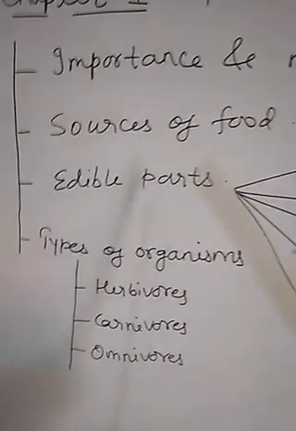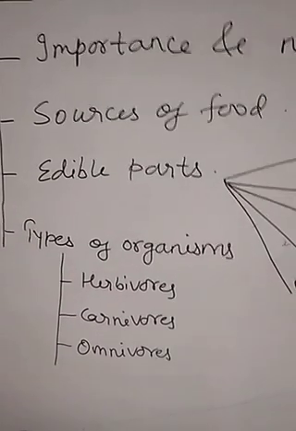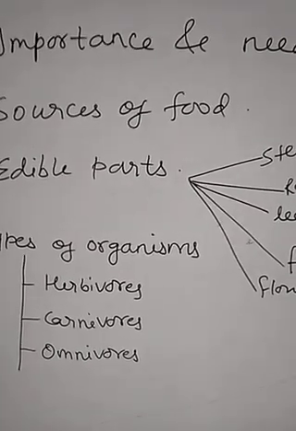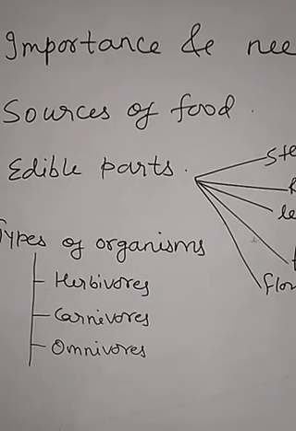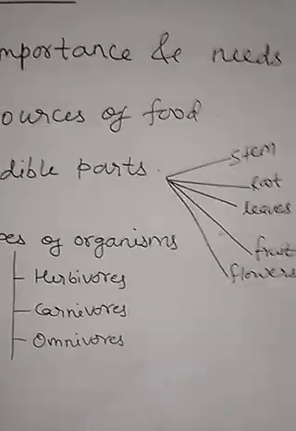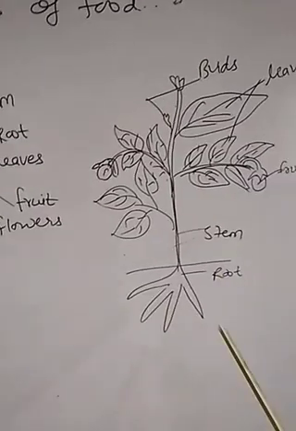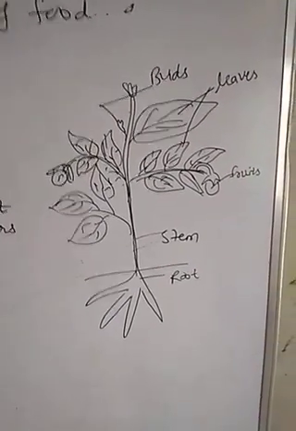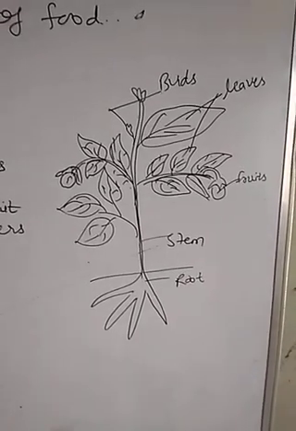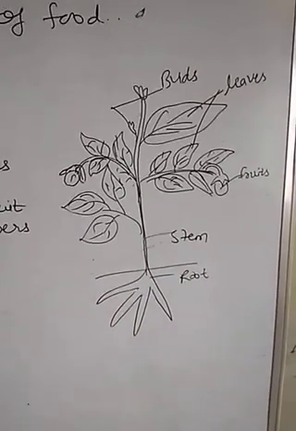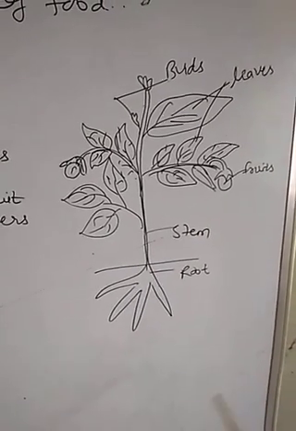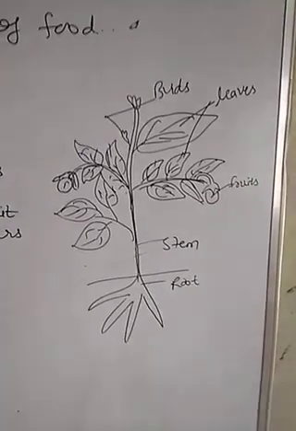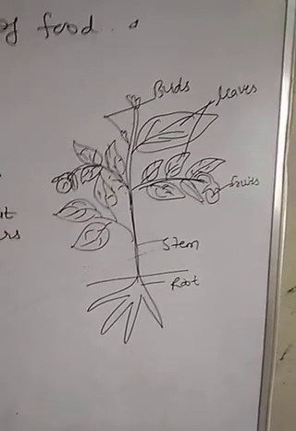Children, it is not necessary that we are taking all the parts of a plant as food from a single plant. It means, suppose you have a plant, it does not mean that you will take all of its parts as food. Means, from the same plant, we are not taking the leaves, the fruit, the stem, the root, the buds, everything as our food. No, from different plants we get different parts, and we are taking this part as food.